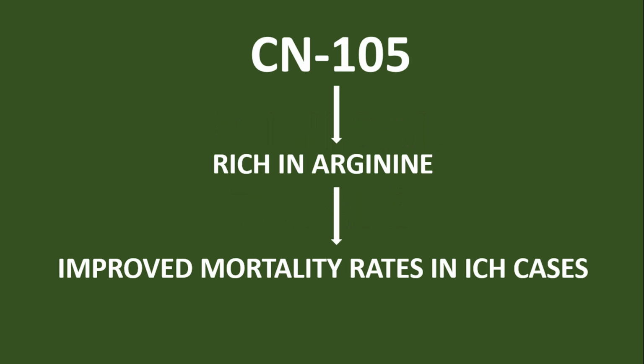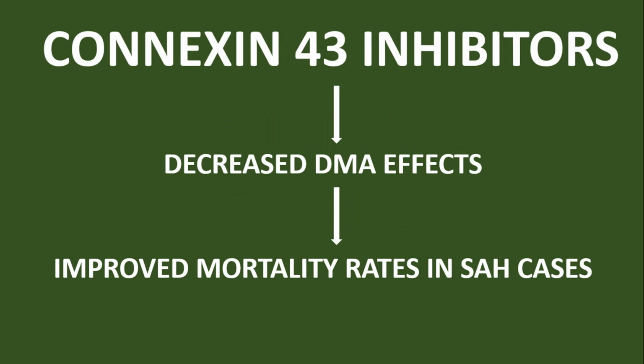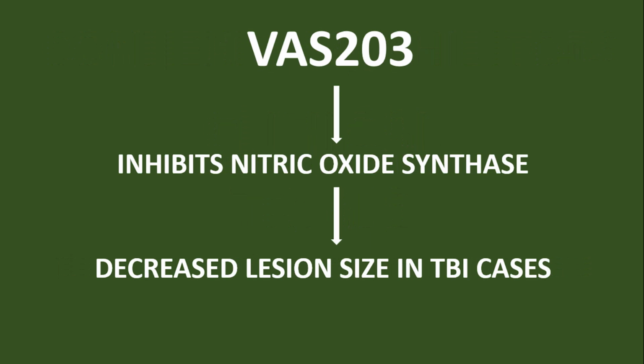CN105 and arginine-rich peptide have shown improvement in mortality of ICH cases. Gap junction inhibitors decrease the levels of DMA and its response, thus have been shown to benefit SAH cases. For TBI, an approach inhibiting NO production has shown benefit.